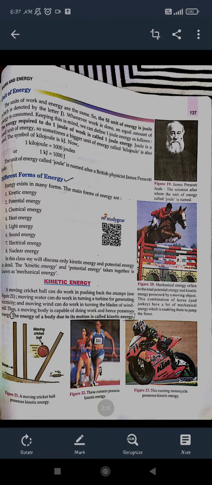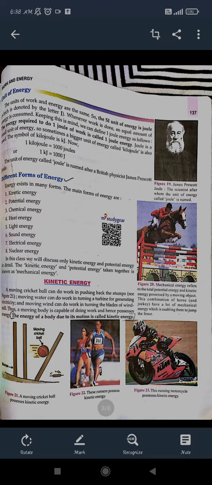Okay, different forms of energy: mainly there are two types of energies, but the different types of energy which we see in our environment are kinetic energy, potential energy, chemical energy, heat energy, light energy, sound energy, electrical energy, nuclear energy. So these are all the energies that can be involved throughout our work done. We know that whenever we apply force on any body, it transfers energy to that body and the body gets displaced. So this means that we are possessing some energy, right?